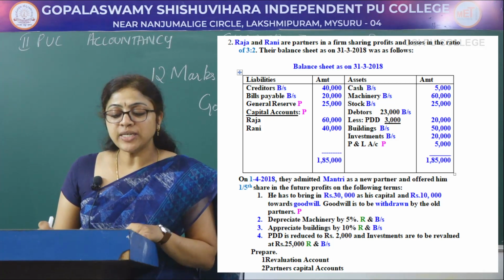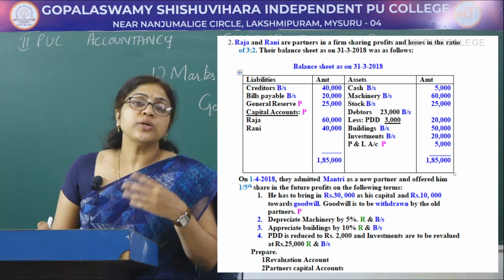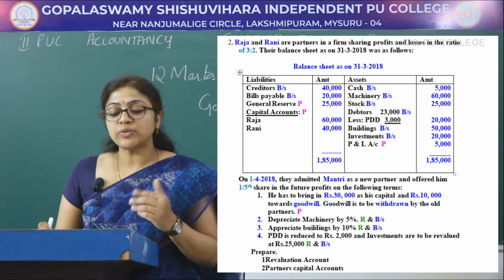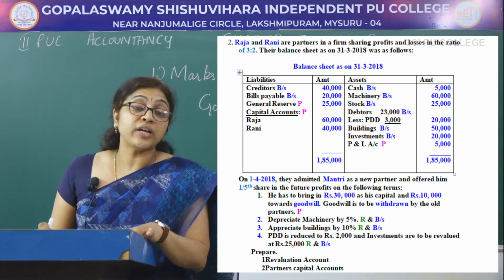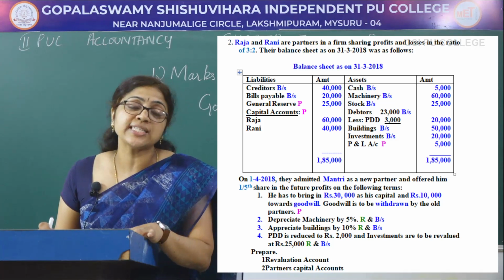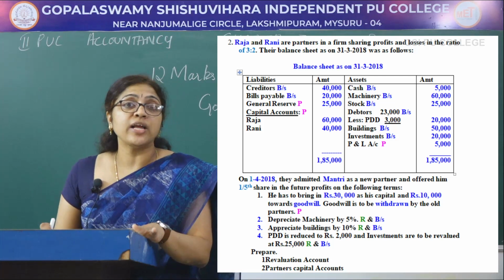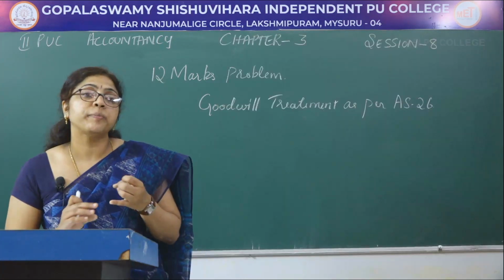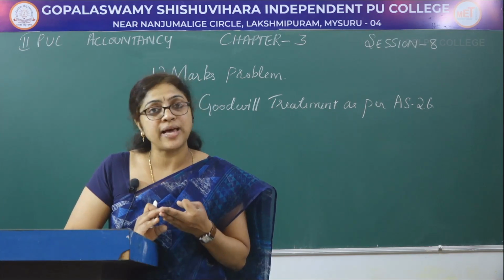Next, investments are to be revalued at rupees 25,000. So in the balance sheet the investment amount is 20,000, but in the adjustment it is 25,000. So there is an increase in the value of the assets, then it is recorded on the credit side of the revaluation account. We have to prepare revaluation account, partners capital account as well as balance sheet.